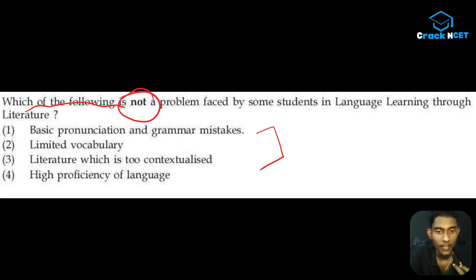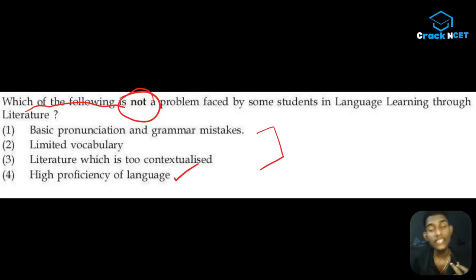So I told you guys, this is very simple. If you are going from the bottom to top approach, if you are reading the first option itself, you can simply answer the question. This is the answer. Okay?